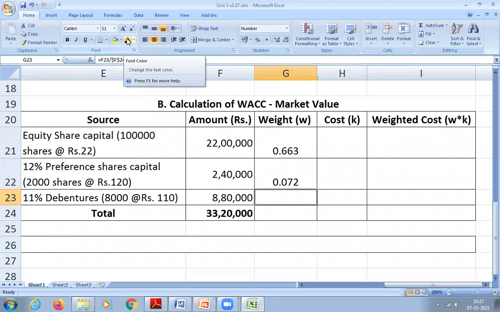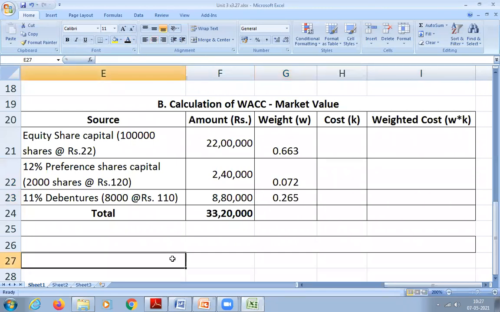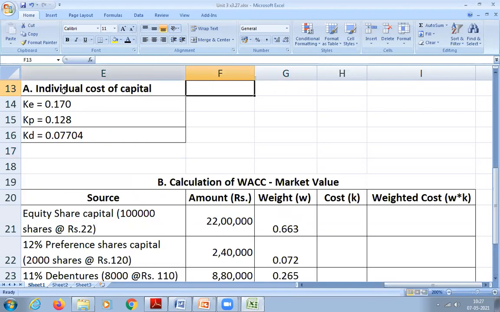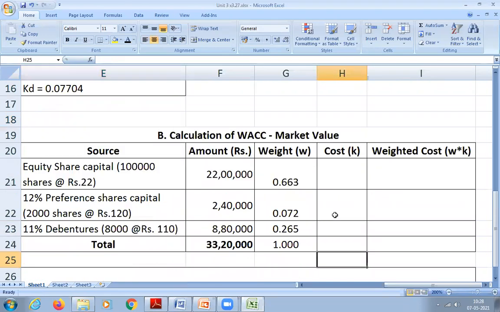0.265. 265 is correct. So how much is total? Total will be 1. Now cost of capital, whatever we have, you write the same thing. Cost of equity 0.170, cost of preference share 0.128, and cost of debt 0.07704.